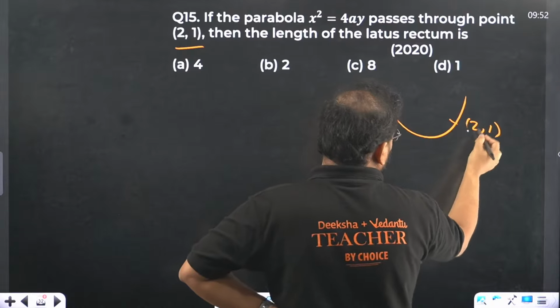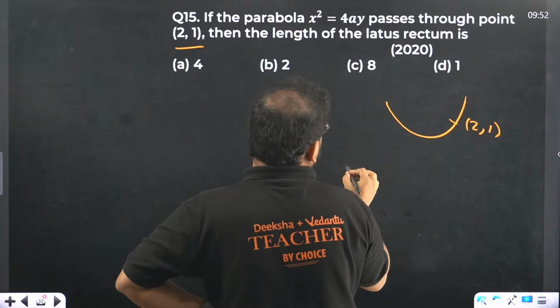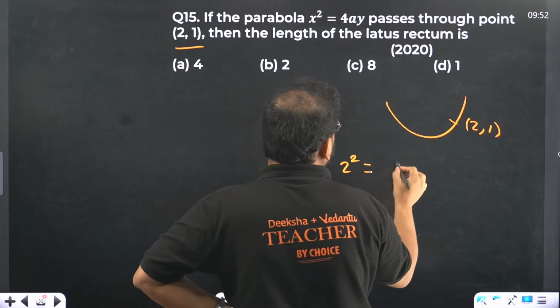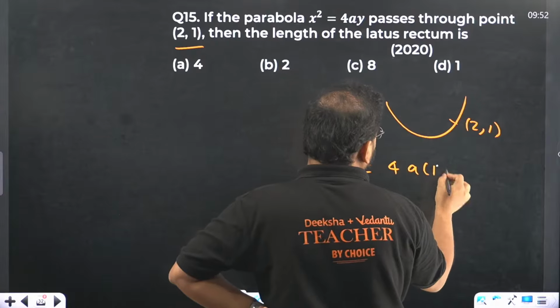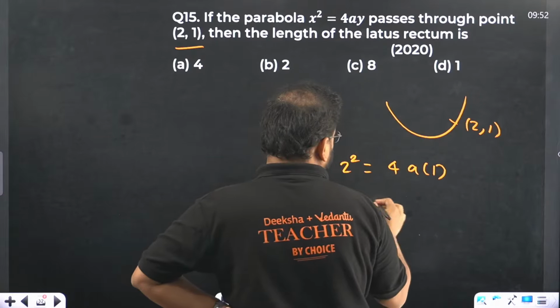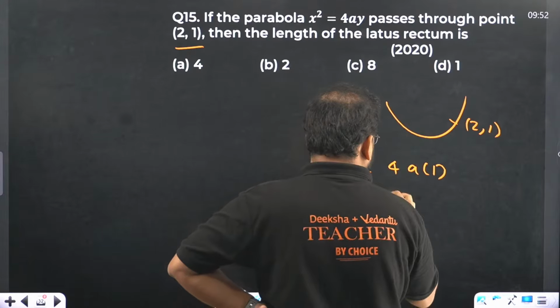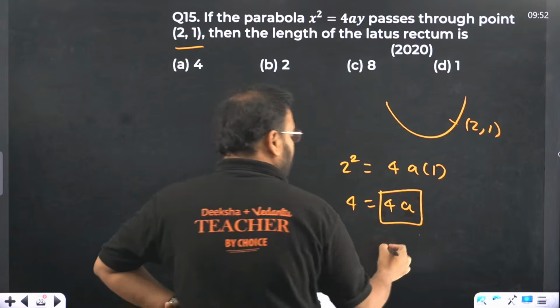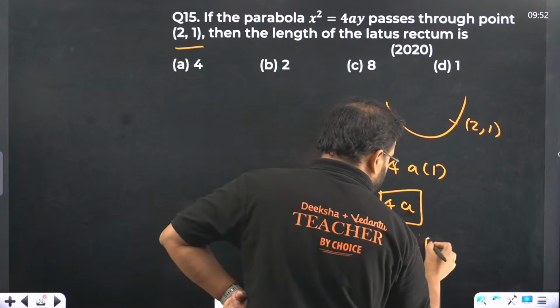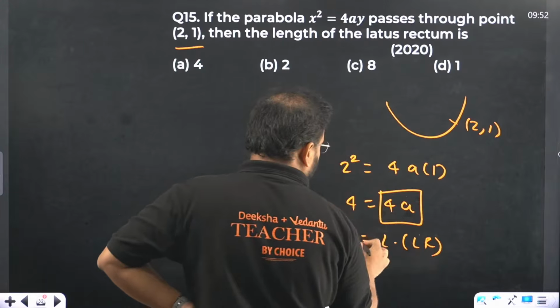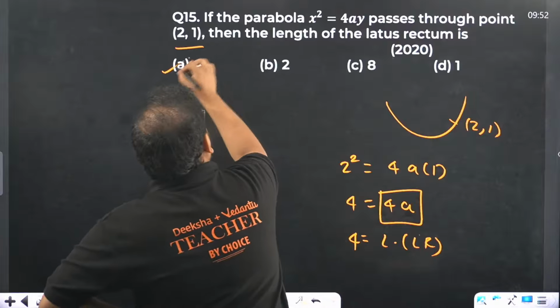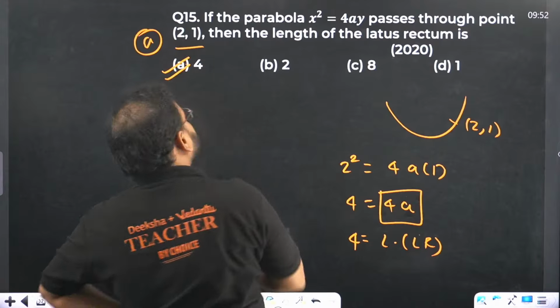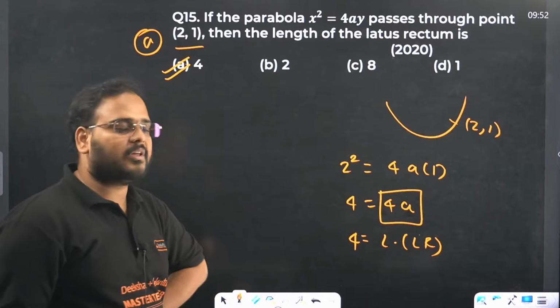It means this point will satisfy the parabola. So put the value in. You get 2 square equals to 4 times a into 1. Okay, getting 4 equals to 4a. We all know that 4a value represents your length of lattice rectum. So the answer becomes simply 4. Answer is option A. A simple question. You can see that it is a PYQ from the year 2020.